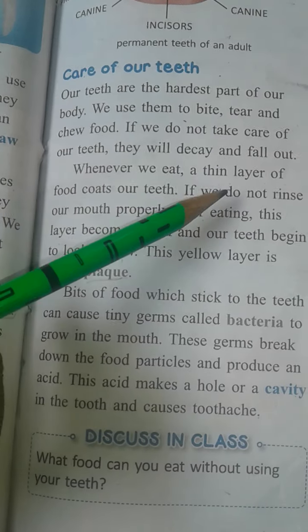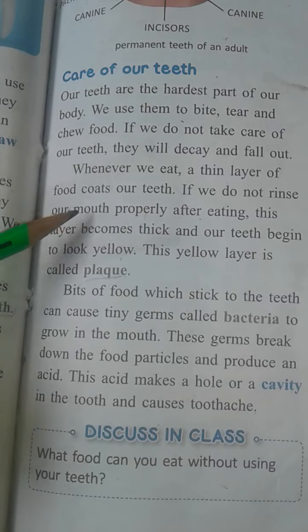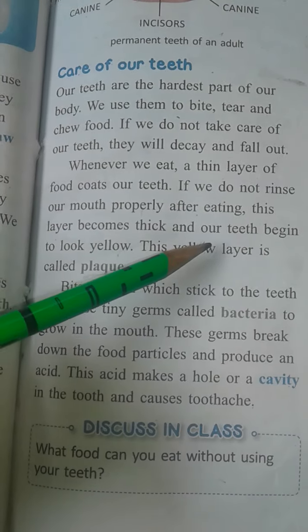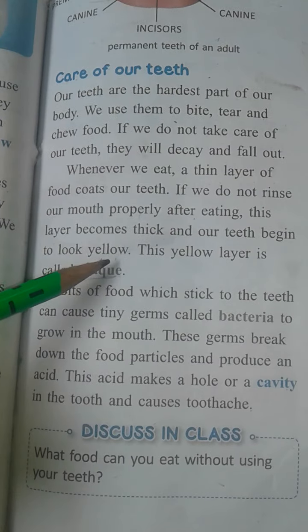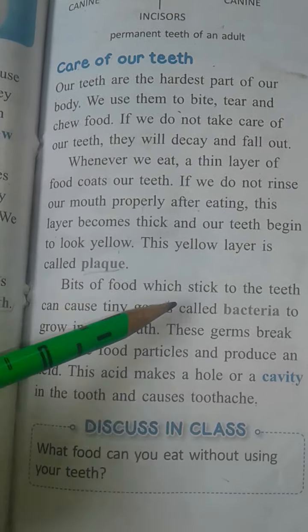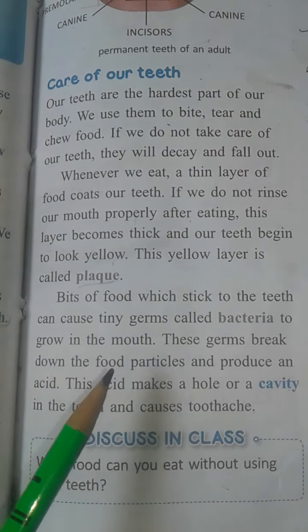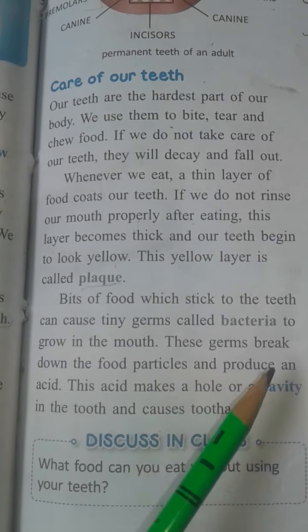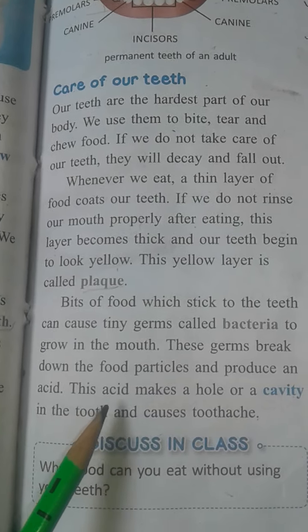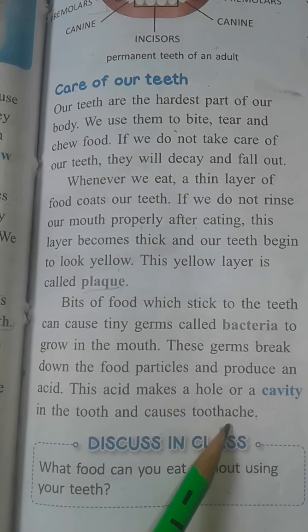Whenever we eat, a thin layer of food coats our teeth. If we do not rinse our mouth properly after eating, this layer becomes thick and our teeth begin to look yellow. This yellow layer is called plaque. Bits of food which stick to the teeth can cause tiny germs called bacteria to grow in the mouth. These germs break down the food particles and produce an acid. This acid makes a hole or a cavity in the tooth and causes toothache.